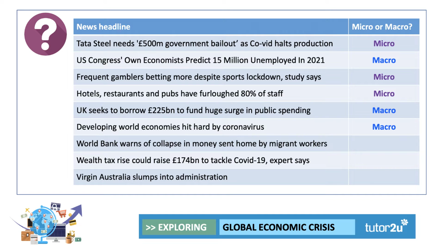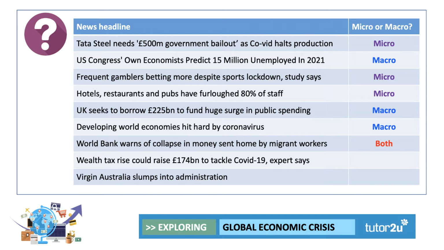The World Bank warns of a collapse in the money sent home by migrant workers. This is called remittances, and there are many millions of people who live and work overseas. Some of whom have returned home, but many haven't, and there's been a big fall in the money they send home. You could make a case for saying that's both. The decisions by migrant workers about how much money to send home is essentially a micro issue, and it affects the incomes of households. But of course, we're talking about the whole world economy here, so it's clearly a macro side as well.